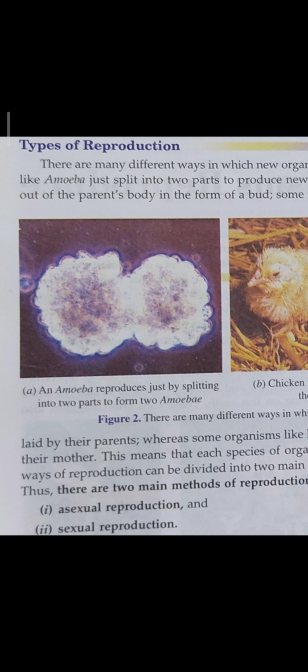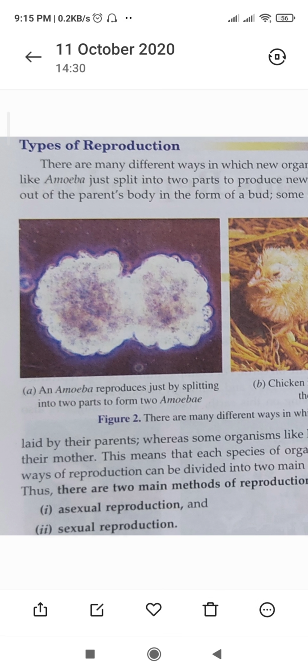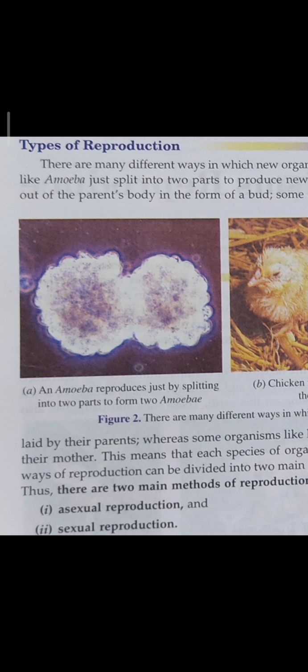In asexual reproduction, a part of the parent organism separates to form a new organism, but no sex cells are involved.